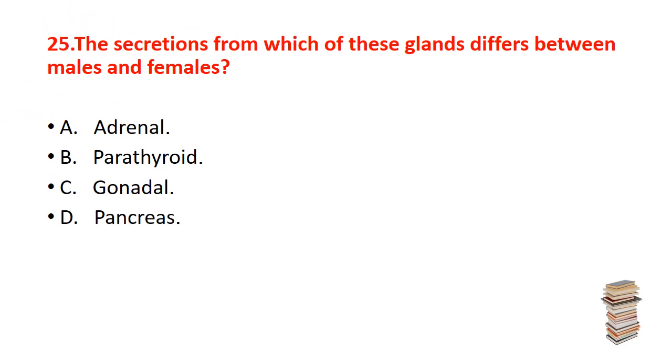Now, the last and 25th question. The secretion from which of these glands differs between male and female? The option is A, adrenal gland. B, parathyroid gland. C, gonadal gland. D, pancreas. The correct one is C, gonadal.